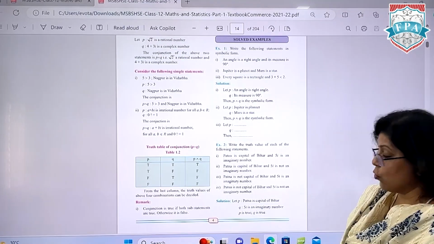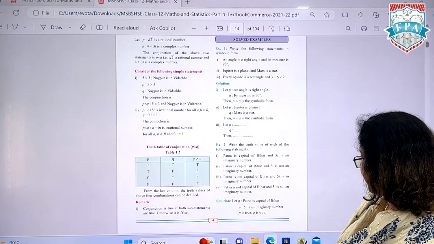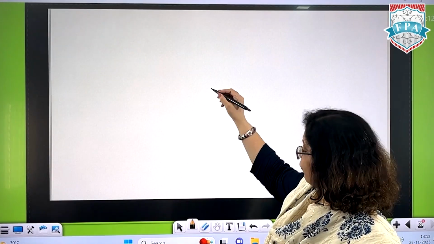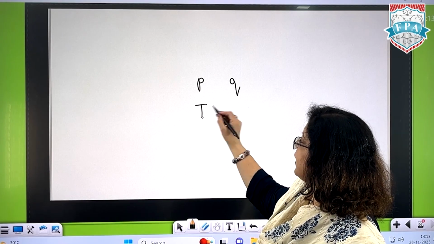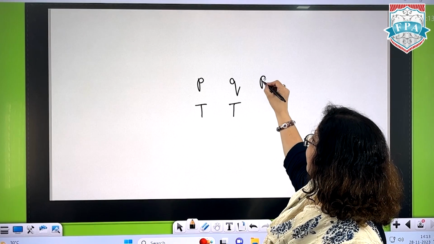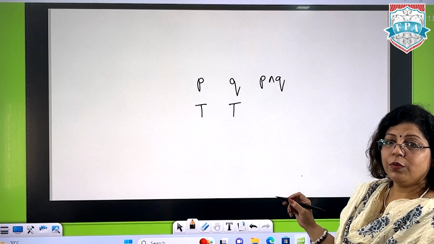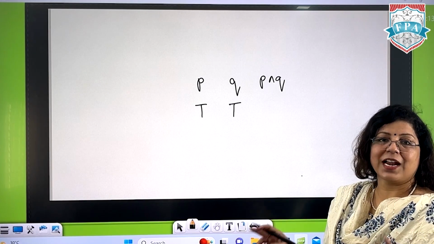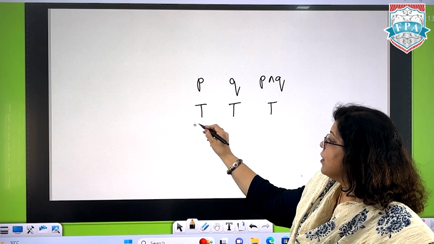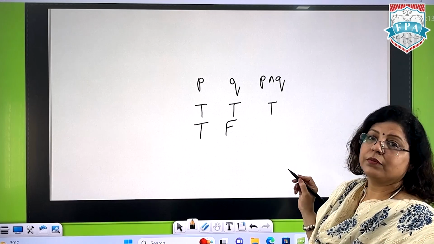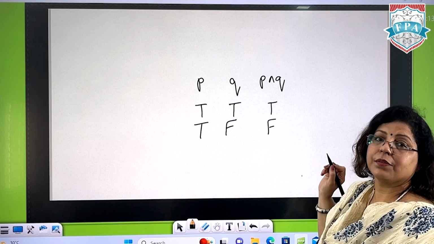Okay. So now we are making the truth table for conjunctions. If we have the first value P, Q. If P is true, Q is true, then P and Q, both of them are true, and means both conditions are satisfied, so it is true. If P is true, Q is false, one condition is not satisfied, this will become false.